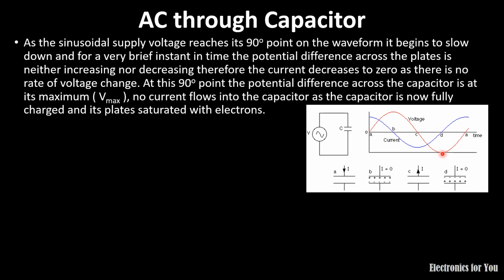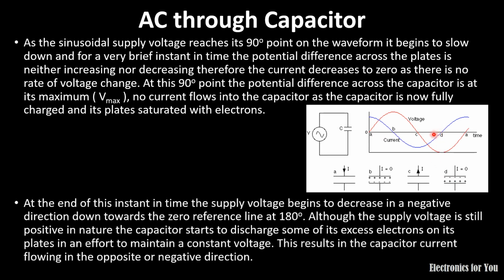At maximum voltage the current will again be 0, and the same things continue. That is, when AC is applied to a capacitor, the rate of change of voltage at zero is maximum, and therefore the maximum value of current is there, whereas when the maximum or minimum value of voltage is there, the current is 0.